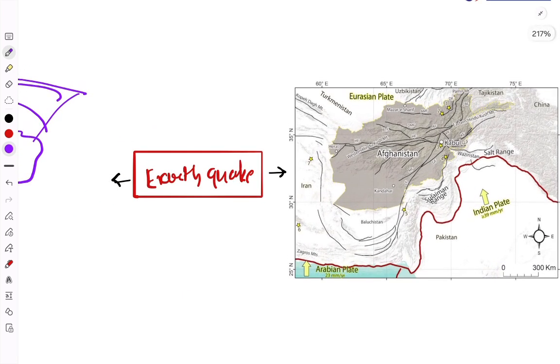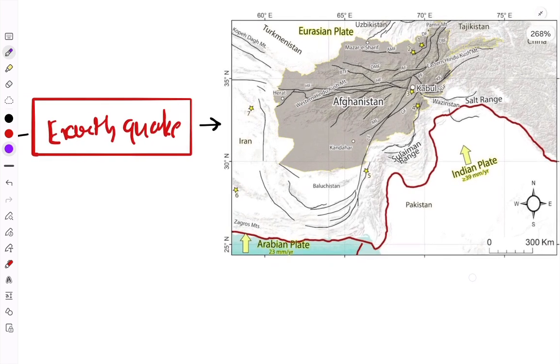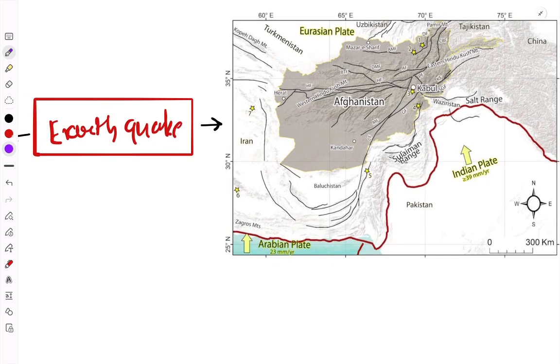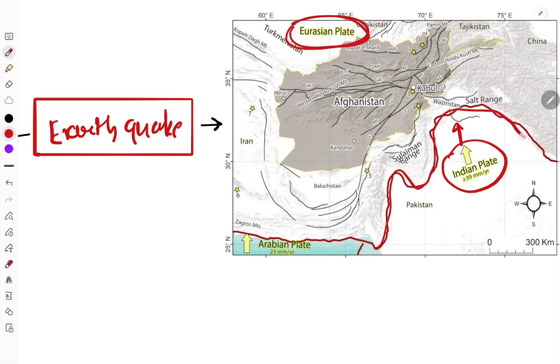Now here, why it is in Afghanistan, that is important. Afghanistan's location is important. It is the point where different plates converge. For example, the Indian plate, as you see here, is moving towards the Eurasian plate, and at the fault line both plates collide.